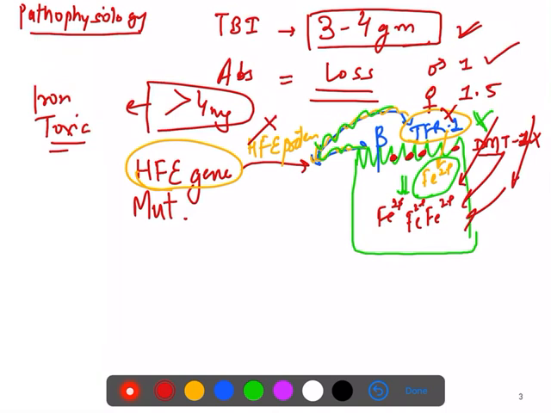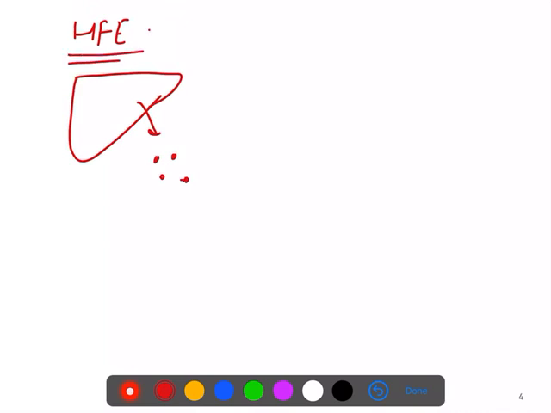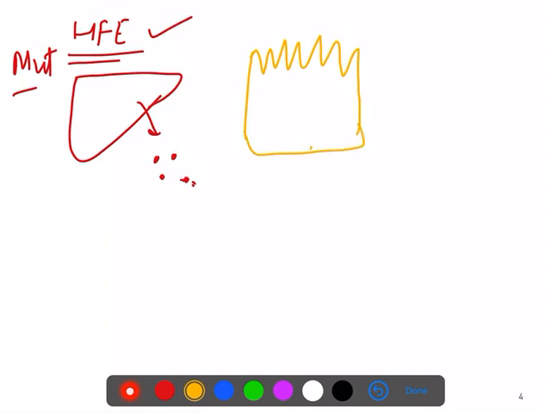Also you should know that if the patient's HFE protein or gene is mutated, then the liver produces very less hepcidin. Hepcidin is normally produced more if the HFE gene is working normally, but if it is mutated then hepcidin will be produced less. And what is this hepcidin doing? Suppose this is the intestinal epithelial cell and this is the basolateral side, and in the basolateral side we have the ferroportin.